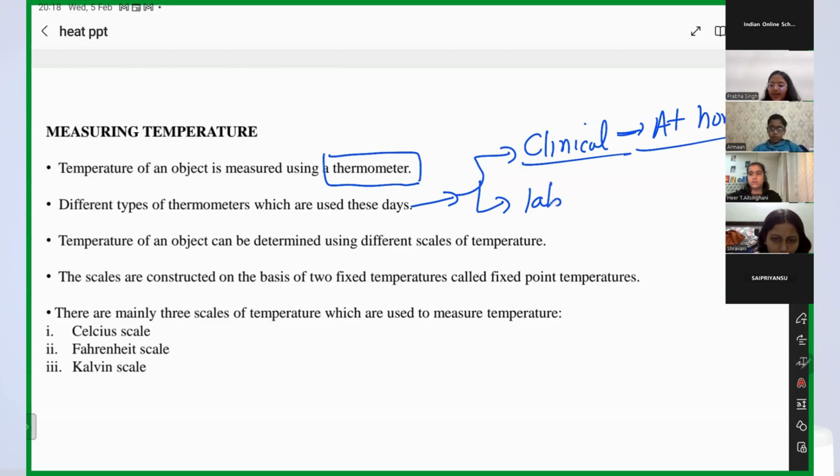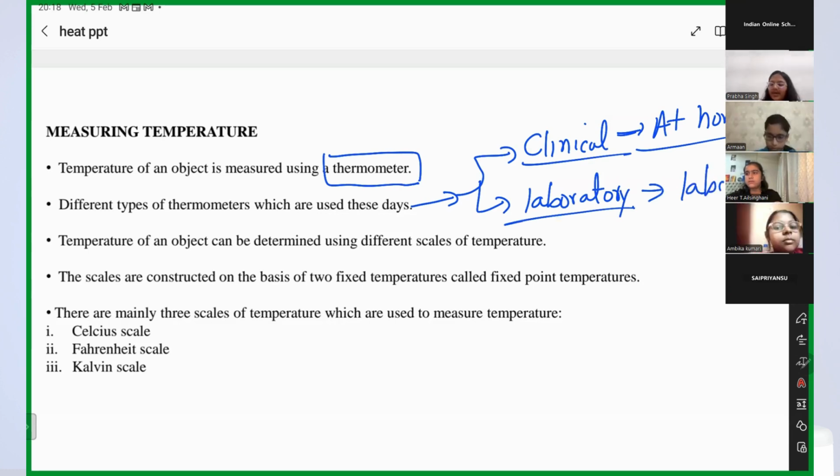The laboratory thermometer is used in labs, right? So we have the clinical thermometer and the laboratory thermometer. The clinical thermometer is used at home and the laboratory thermometer is used in labs, right?